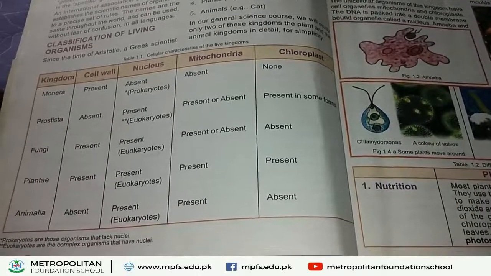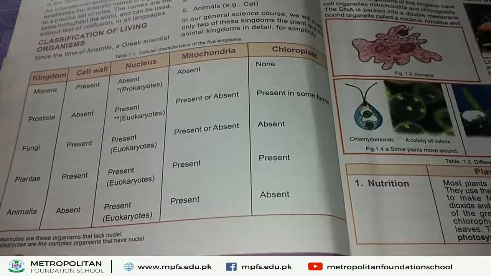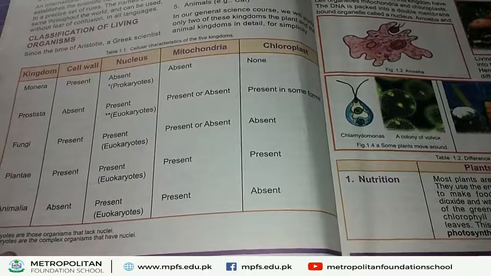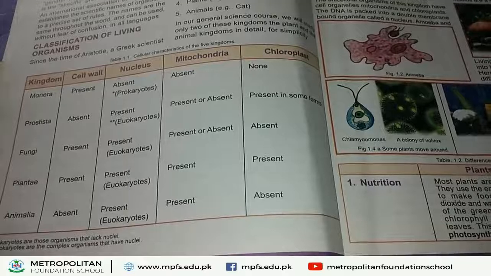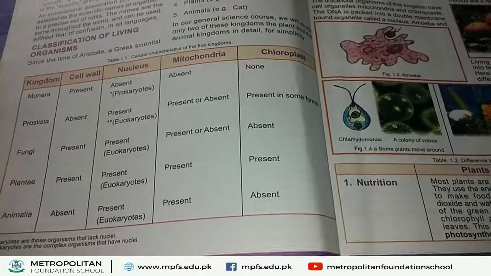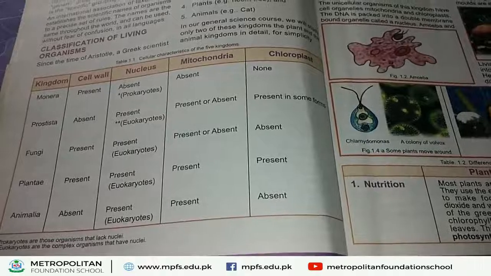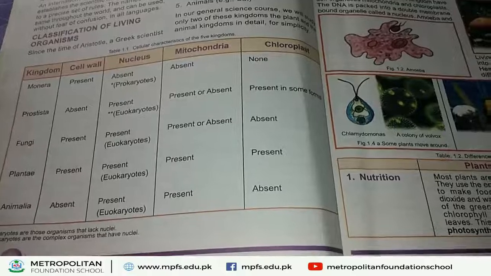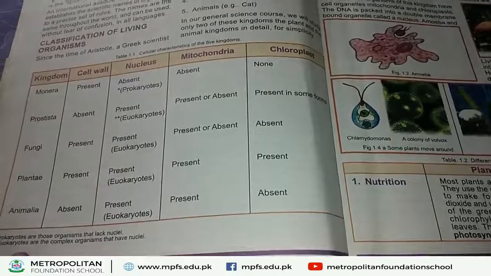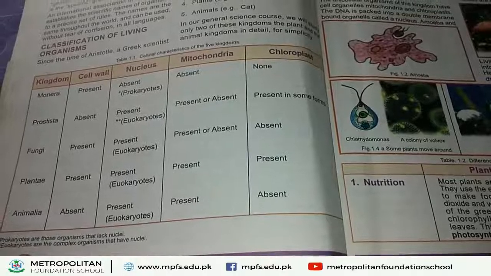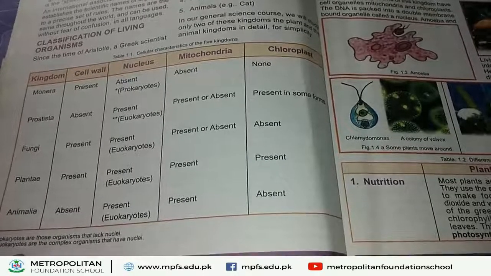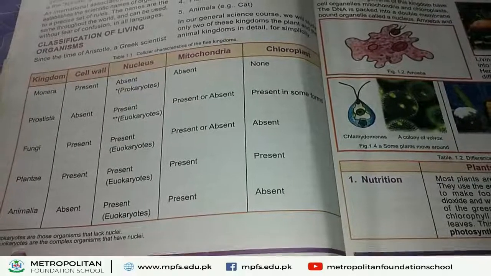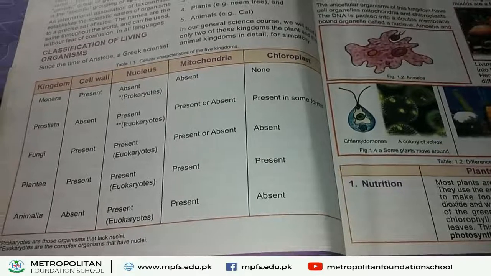Second kingdom, that is Protista. In Protista, cell wall is also absent. In organisms of Kingdom Protista, cell wall is absent. Nucleus is present. Because nucleus is present in their bodies, they are called eukaryotes. Mitochondria is sometimes present or sometimes absent in Kingdom Protista. Chloroplast is present in some forms.